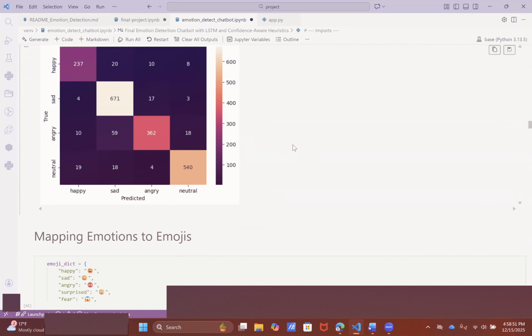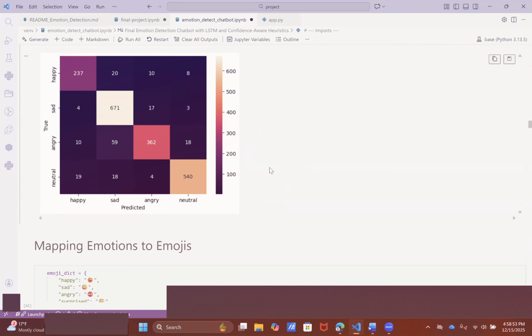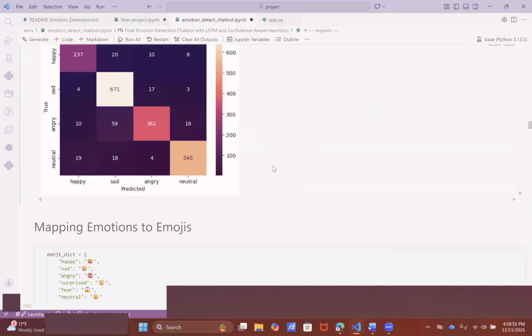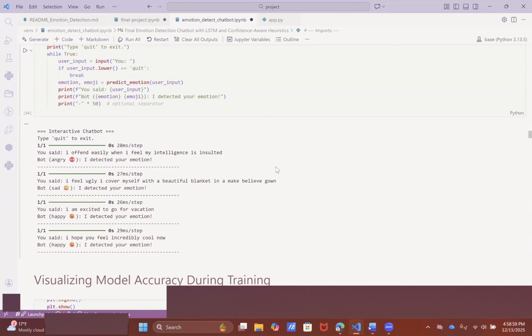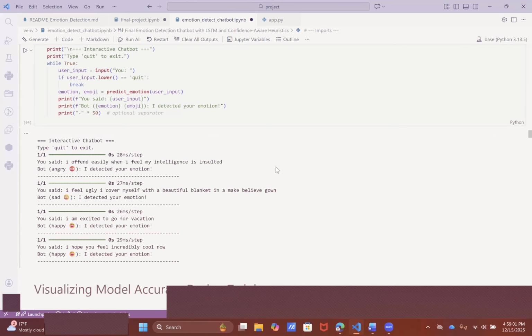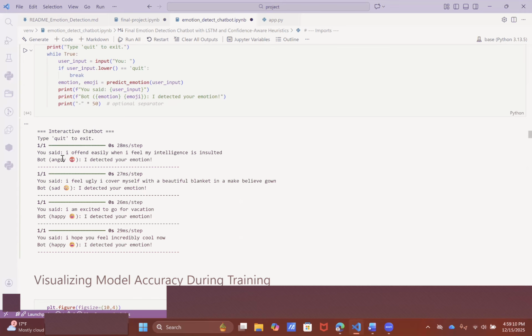Now, after training, we load the saved model and tokenizer into a Gradio-based chatbot. So what this chatbot does is three extra things beyond classification. It generates emotion-aware responses with emojis to make tone clear. It includes a confidence-based fallback. If the model is uncertain, it avoids overconfident wrong replies.